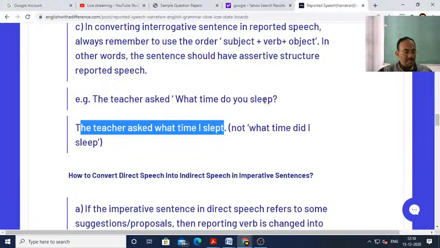Therefore, the teacher asked what time I slept. What time do you sleep is simple present tense. Simple present tense becomes simple past tense. Therefore, the teacher asked what time I slept.